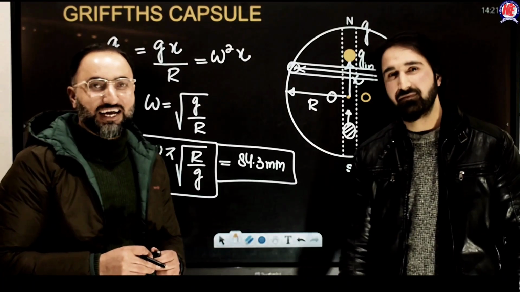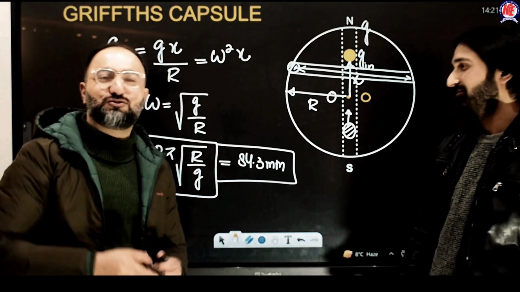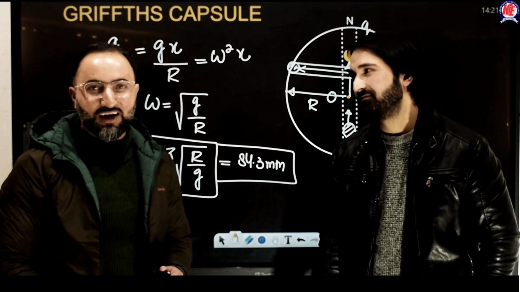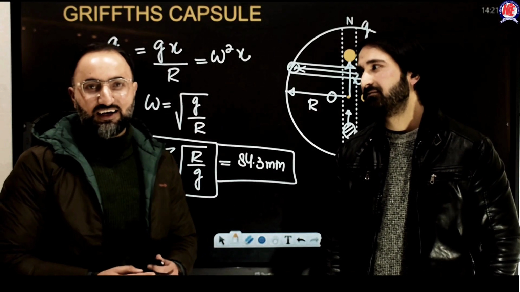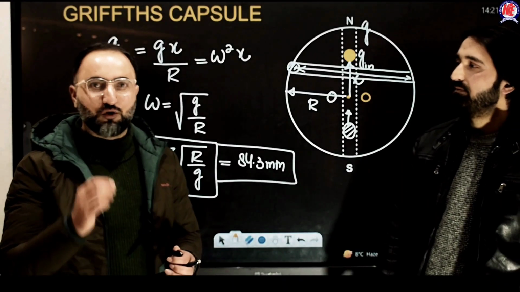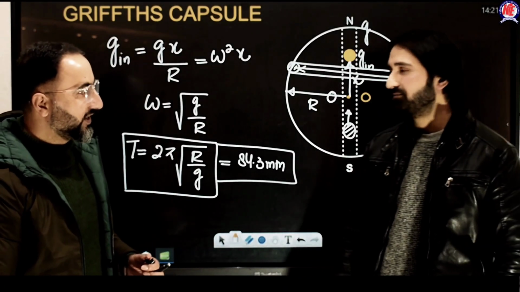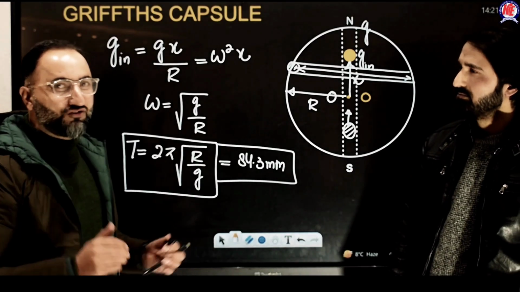You know, there's a phrase that nature loves symmetry, and this equation is repeated so many times in physics. Number one, assume that there is a satellite revolving around the Earth but very close to the Earth. What's its time period? 2 pi under root of R by g.